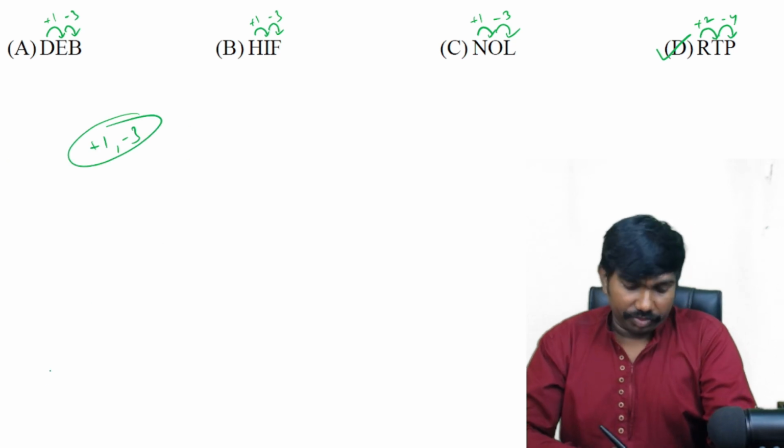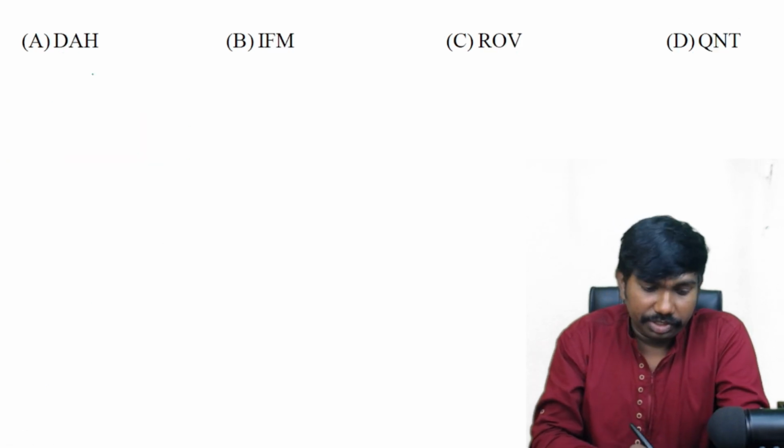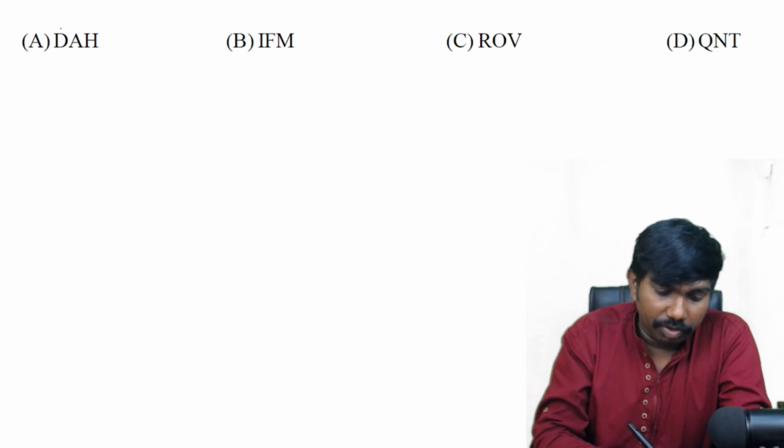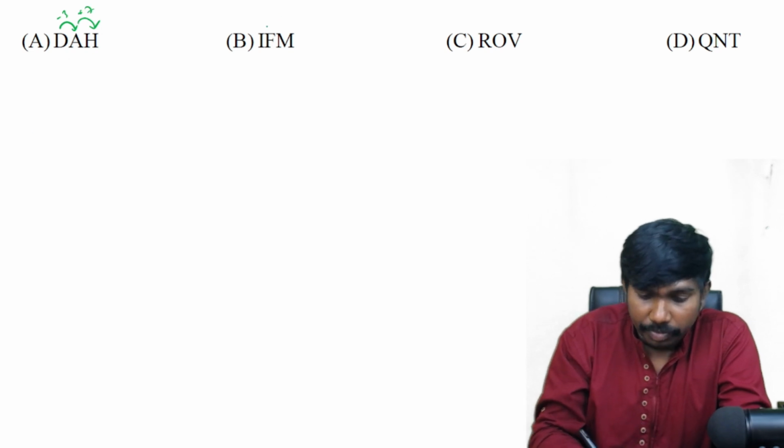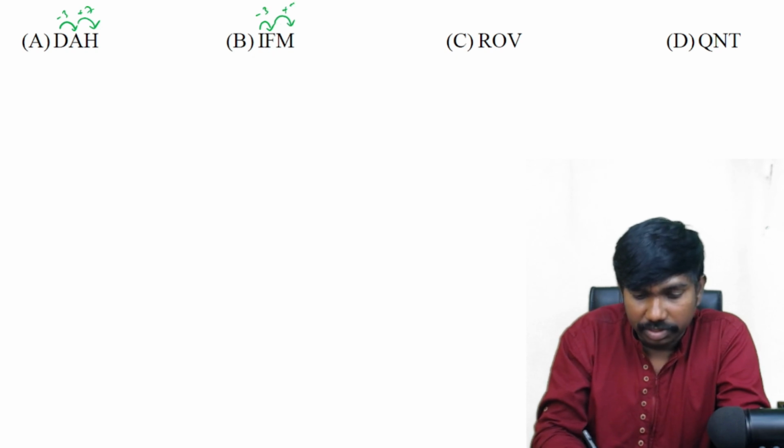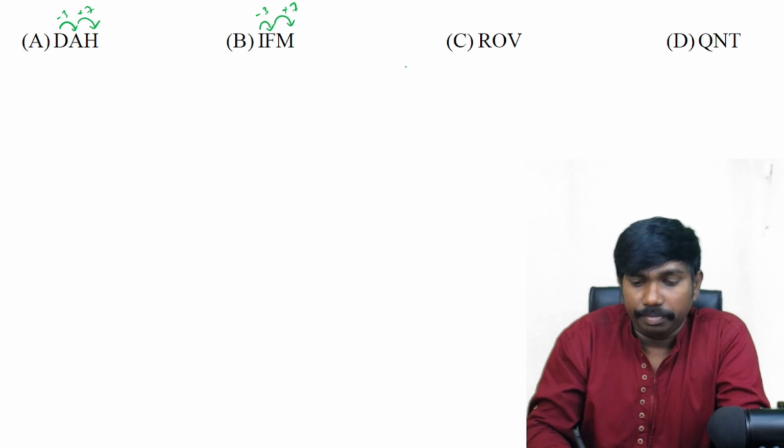Okay, next question. D, A, H. Okay, we'll go with the letter positions. D to A it is -3 and A to H it is, A is 1 and H is 8, that means +7. I to F it is 9 and 6, -3, and F to M it is again +7 because 6 and 13.